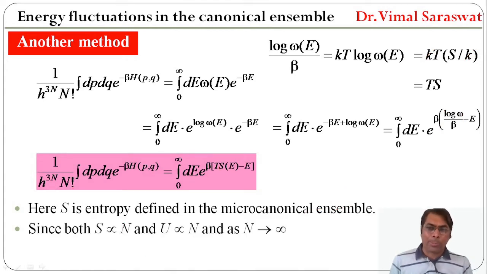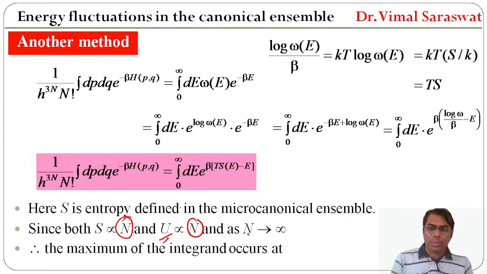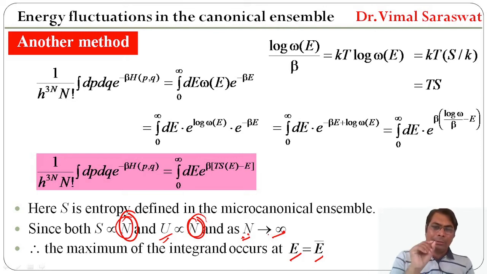Since entropy is directly proportional to N and internal energy is also directly proportional to N, and as N tends to infinity, therefore the maximum of the integrand occurs at E equal to E bar. So since S is directly proportional to N and U is directly proportional to N, and as N is very large or N tends to infinity, the maximum of the integrand occurs at E equal to E bar.